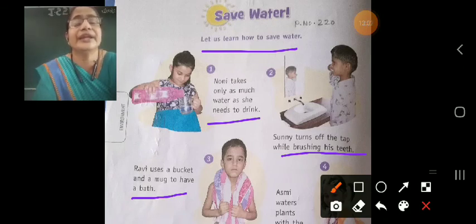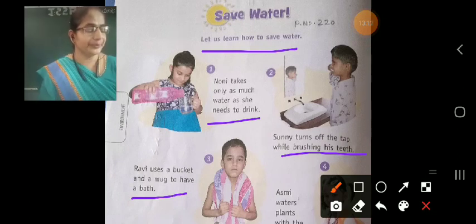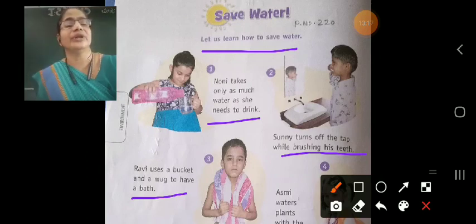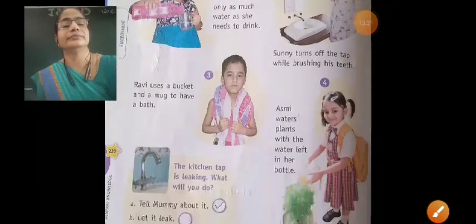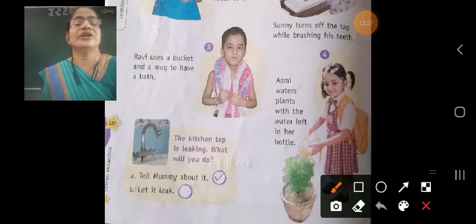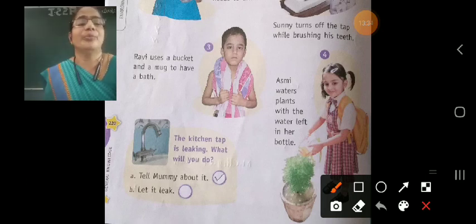He takes water in a bucket and a mug. And last one, Asmi waters plants with the water left in her bottle. The remaining water she is putting on plants. She is not wasting water.